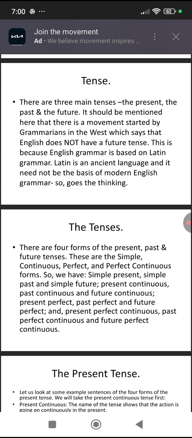Then the next characteristic of the verb is the tense. There are three main tenses: the present, the past, and the future.